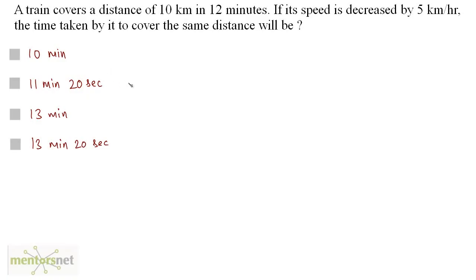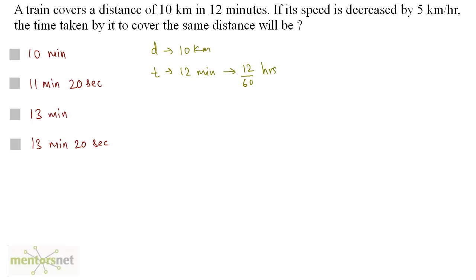A train covers a distance of 10 kilometers in 12 minutes. If its speed is decreased by 5 kilometers per hour, the time taken by it to cover the same distance will be. Well, you have been given the distance as 10 kilometers and the time, which is 12 minutes, and which is equivalent to 12 by 60 hours.